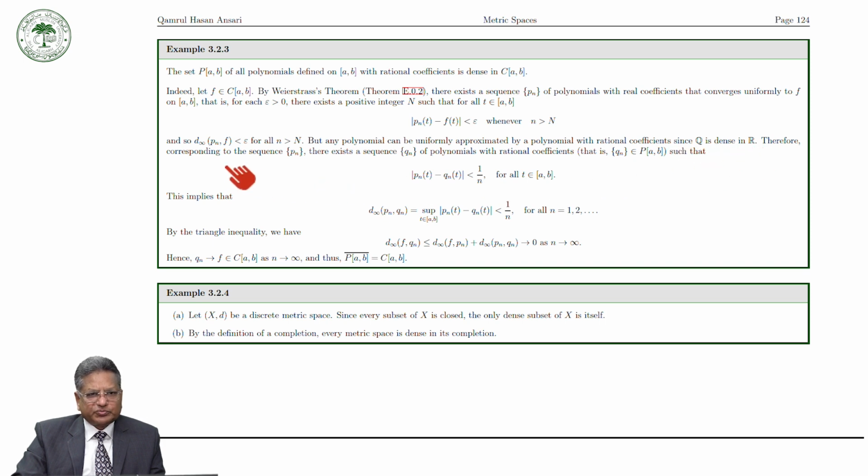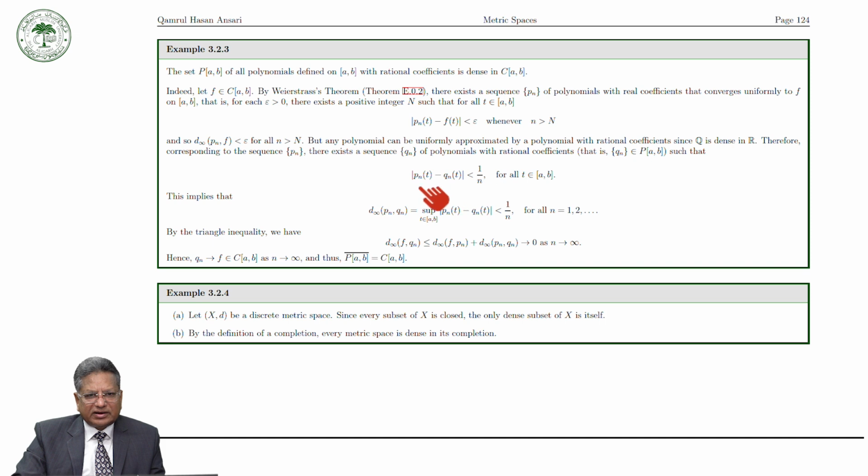But any polynomial can be uniformly approximated by a polynomial with rational coefficients, since Q is dense in R. Therefore corresponding to the sequence P_n, there exists a sequence Q_n in P[a,b] of polynomials with rational coefficients such that the mod of P_n(t) minus Q_n(t) is less than 1 over n.